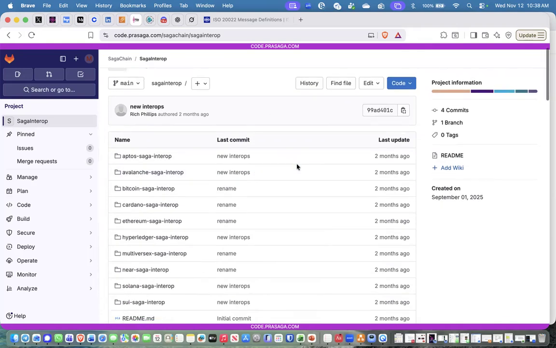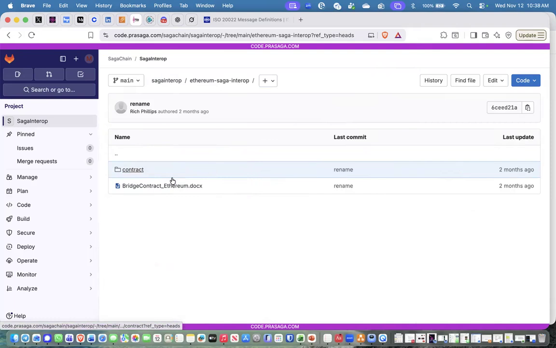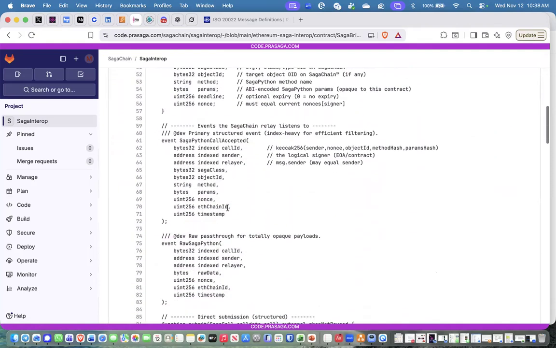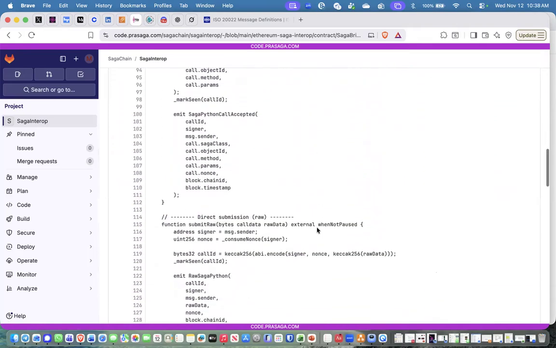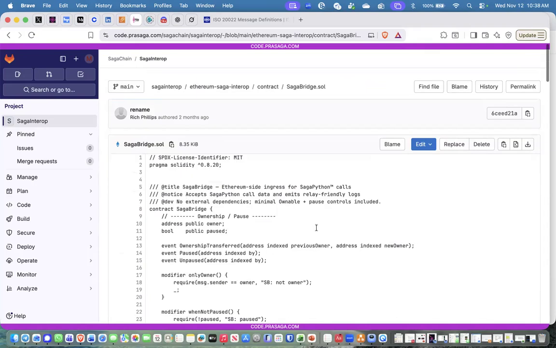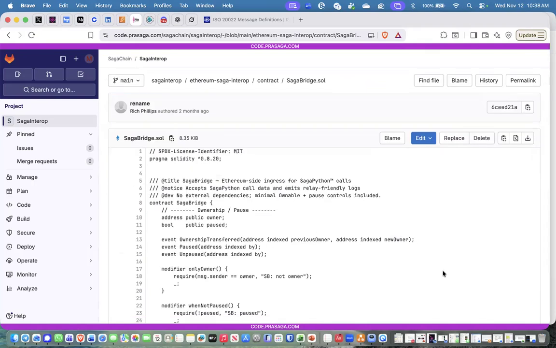So in here, you can go in and look at, for instance, the ETH bridging contract, the Solidity, and just go in and verify. ETH devs, come in, verify. Let's make any changes to it, reach out to us. We're not here to charge you in order to participate. We think that everybody in the world should have access to this new internet extension. And the people on your chain just pay the transaction fee to the node operators on SagaChain in order to access all that function and such.